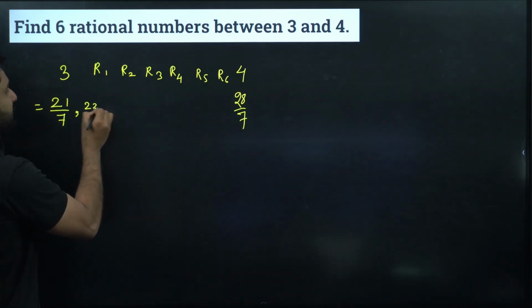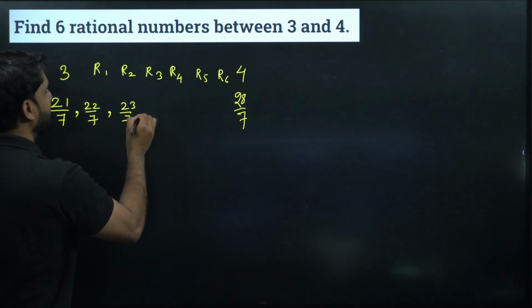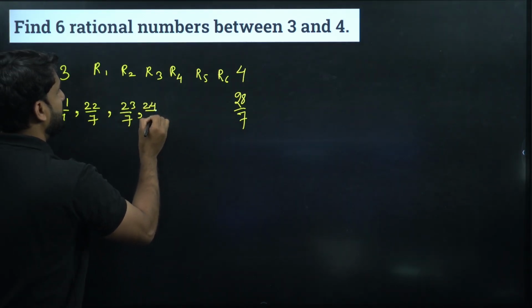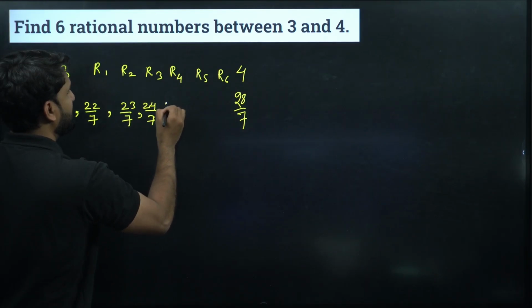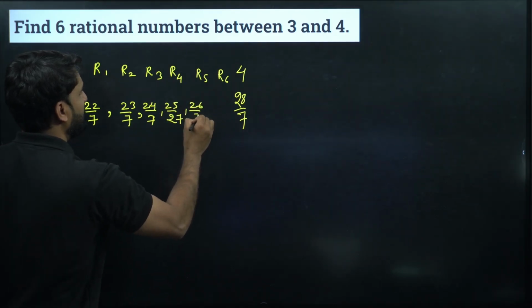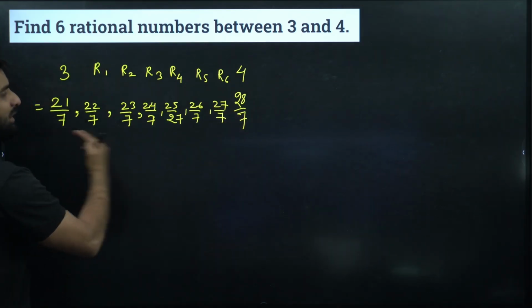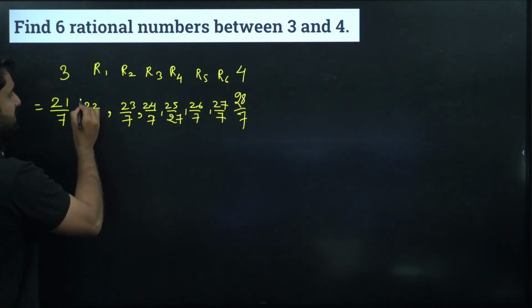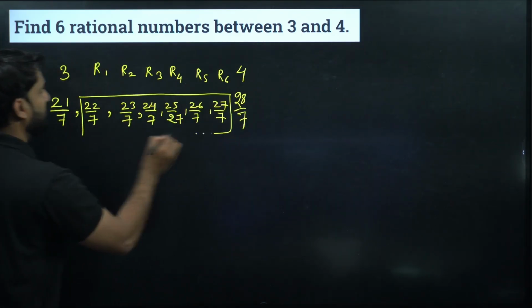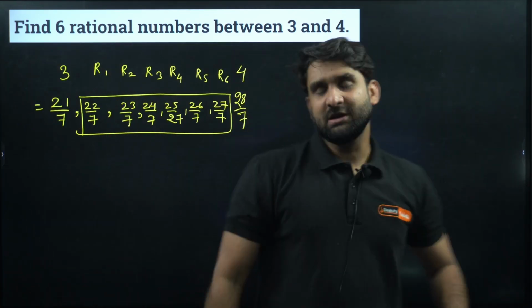So this will be 22 by 7. This will be 23 by 7. This will be 24 by 7. This will be 25 by 7. This will be 26 by 7. This will be 27 by 7. Counting. And how many rational numbers do we have? 6 rational numbers we have. Please look at the answer. 1, 2, 3, 4, 5, 6. This is the result. Clear, everyone?